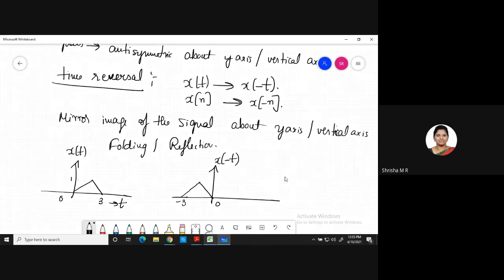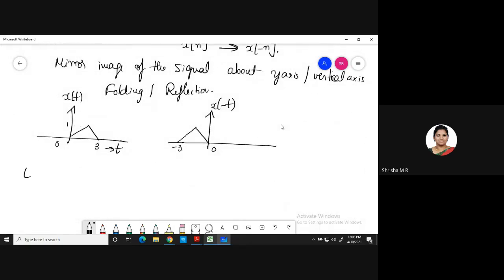So now I'll tell you what an even signal is. We have performed time reversal here, right? So if we perform time reversal, based on the symmetry of the signal, if the signal remains the same, then it's called an even signal. Okay, I'll repeat once again, listen. If we perform time reversal, based on the symmetry of the obtained signal, if the signal remains the same, then it's called an even signal. Understood what is an even signal?